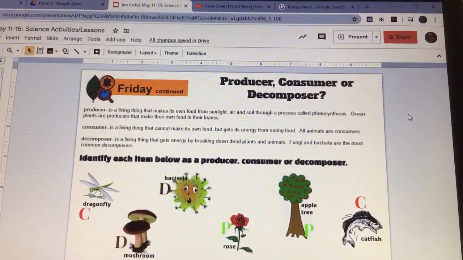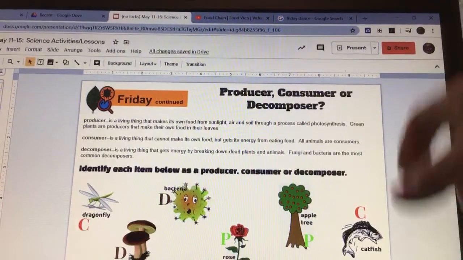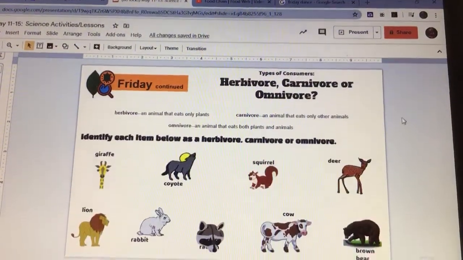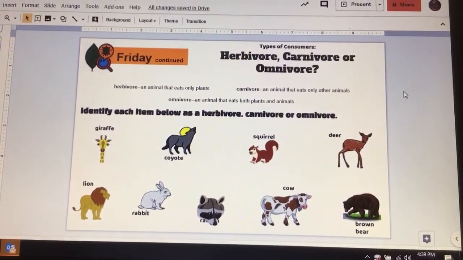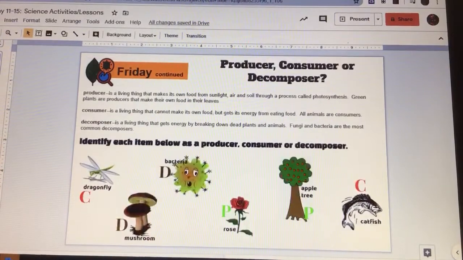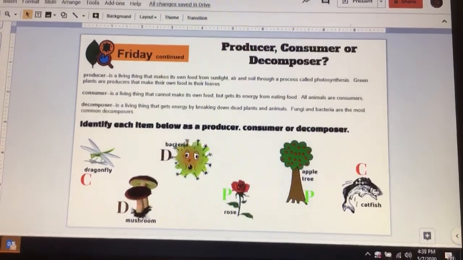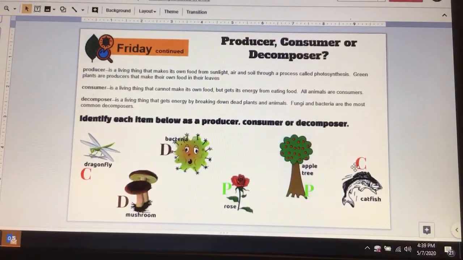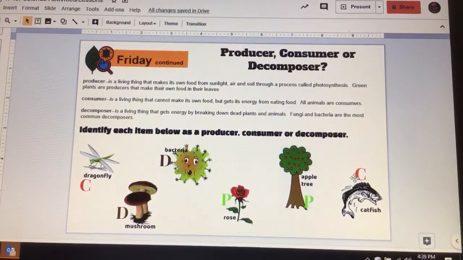Pretty easy. So I think what I'll do is maybe I'll just have the P's and the C's and the D's over here on the side of the page, and you can just move them to where you want to move them, okay? All right, so now we have types of consumers. Looking back here, a dragonfly was a consumer and a catfish was a consumer. If I were talking about consumers, we can break those down into different categories as well, okay?